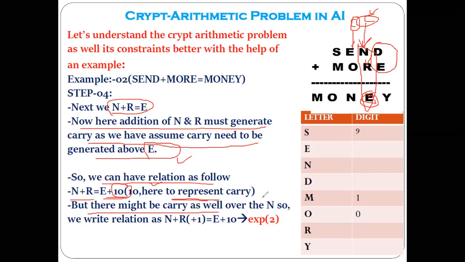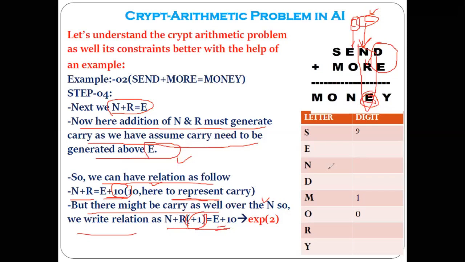So from that we get the relation N plus R plus 1. This 1 indicates what? The carry being generated over the N. So the final equation will be N plus R plus 1. This is optional. We are assuming the carry might or might not be generated. That's why we put it in brackets. So N plus R in brackets plus 1 equal to E plus 10.